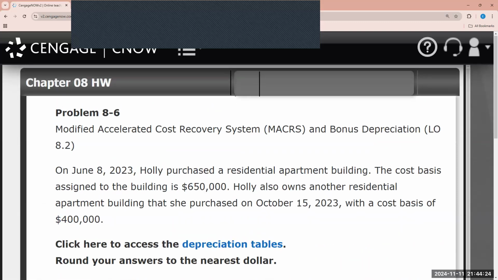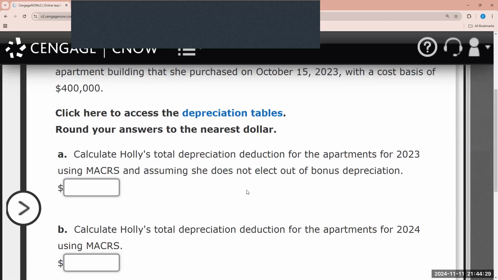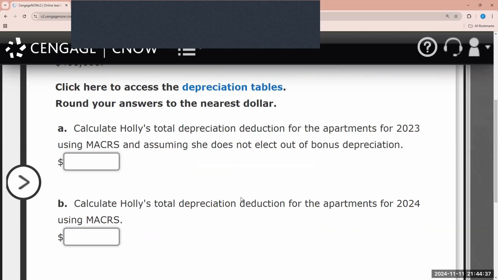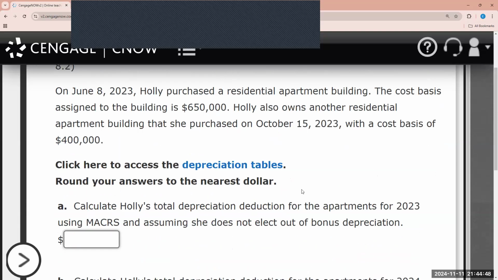Now here we are for this next question. It's asking us to calculate Holly's total depreciation deduction for the apartment for 2023 using MACRS and assuming she does not elect out of bonus depreciation. And B, calculate Holly's total depreciation deduction for the apartment for 2024 using MACRS. It states that on June 8, 2023, Holly purchased a residential apartment building.